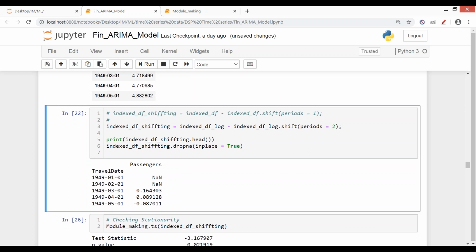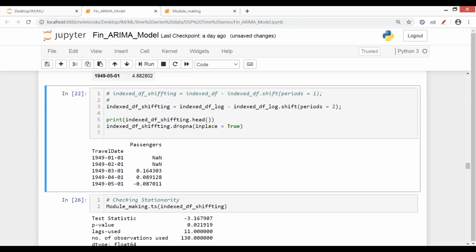Now once we have done the differencing part, we have to again check for the stationarity. We do this just to know till what order, will it be on first order, will it be on second order, our data will achieve stationarity. While feeding into ARIMA, it's not mandatory that you give in stationary data, because ARIMA is an advanced algorithm, so in the backend it automatically does this. So we don't need to do it separately. We are doing this because you should know what value to give for I, the integrated value in ARIMA. So for that you should know till what order your data gets stationary.